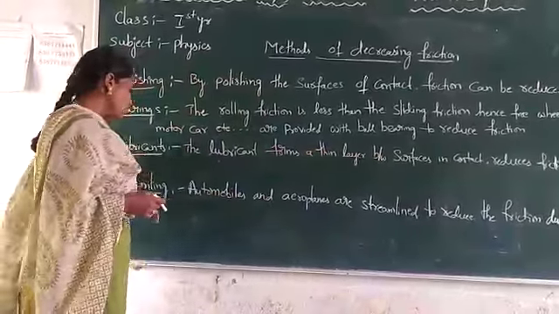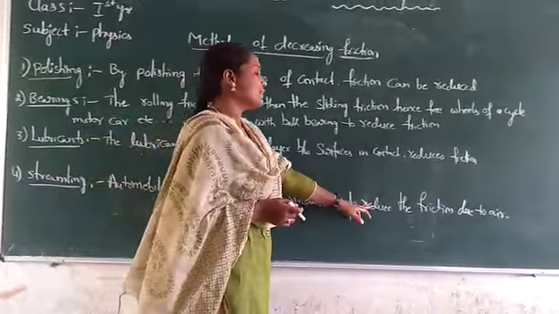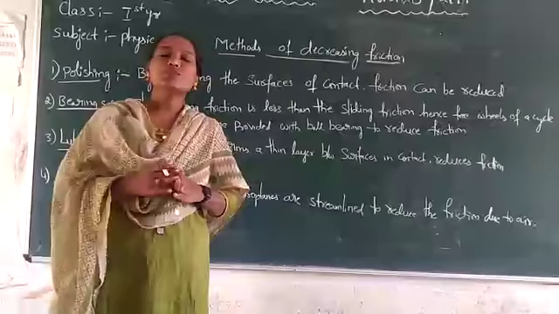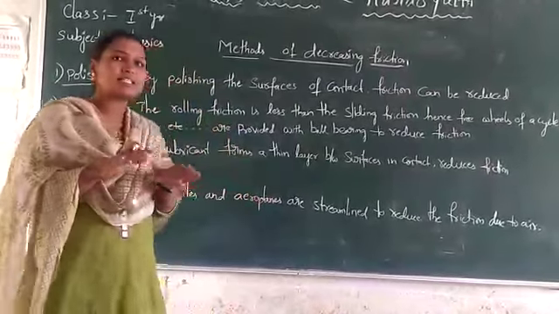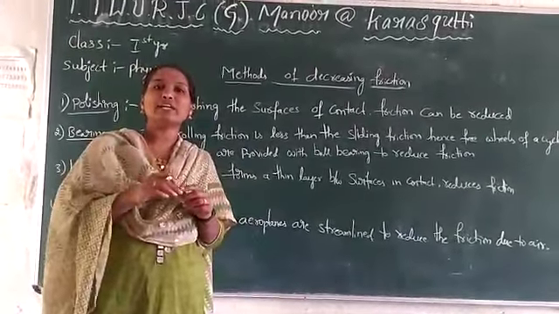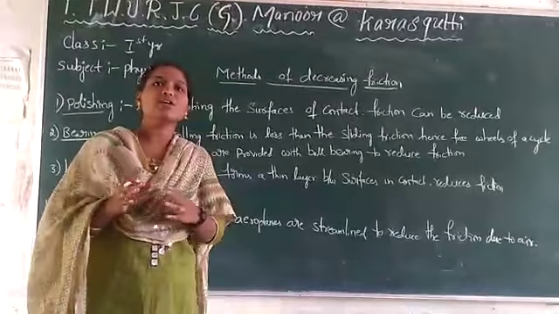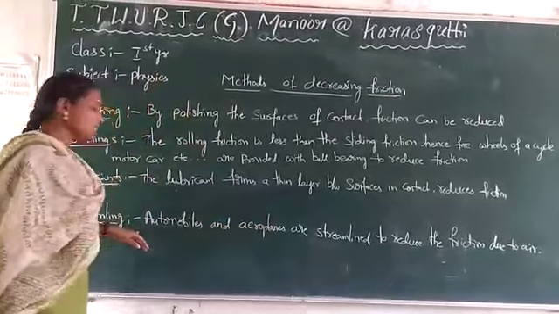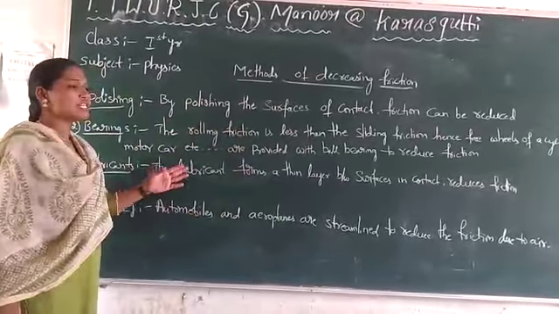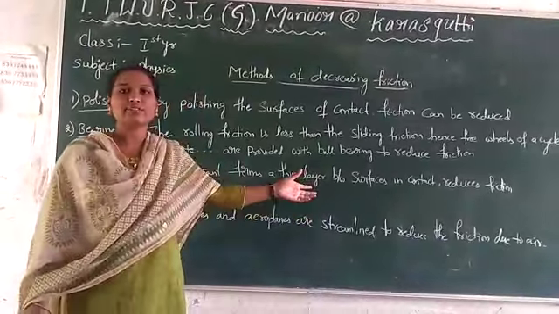And next is streamlining. Automobiles and aeroplanes are streamlined to reduce the friction due to air. There is also friction due to air, so the aeroplane has wings. What is the use of having wings for the aeroplane? It will oppose the air force which is coming in the opposite direction. So this is one of the methods to reduce the air friction. These are the four methods to reduce friction, and this is very important from an examination point of view. We will get 4 marks for it.